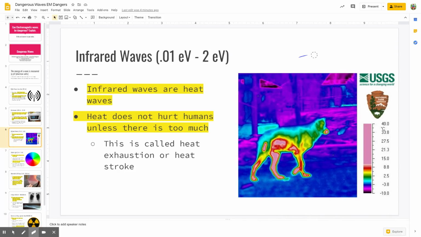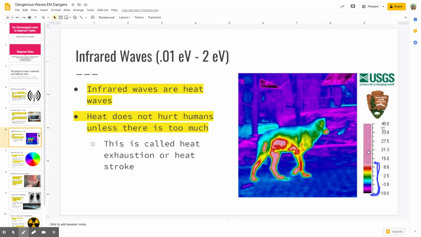Okay, so if you look at the little range over here, it's telling you what temperature each color matches with. So it goes from cool down here at black and works all the way up to red up here, and that represents the warmest areas. Now, there are some areas that are pink right here.